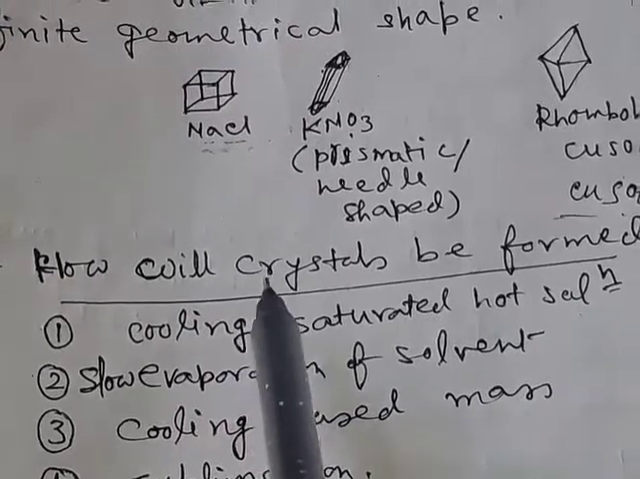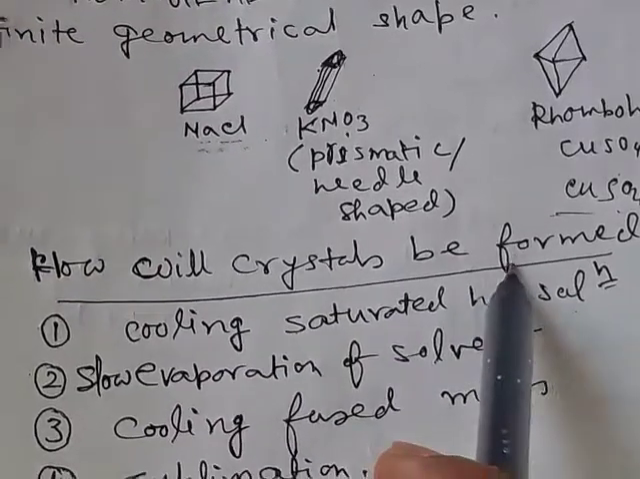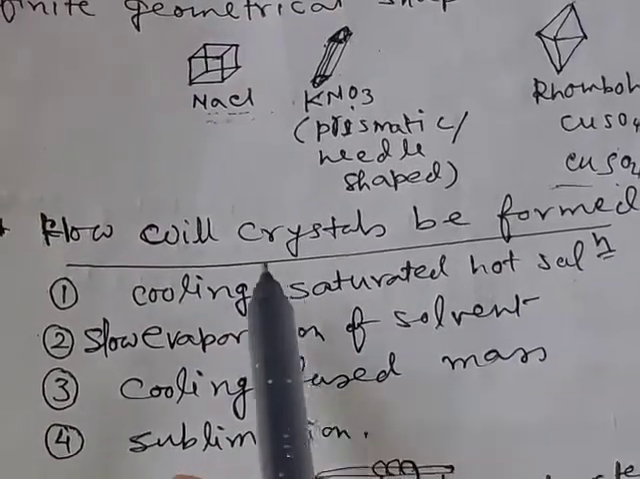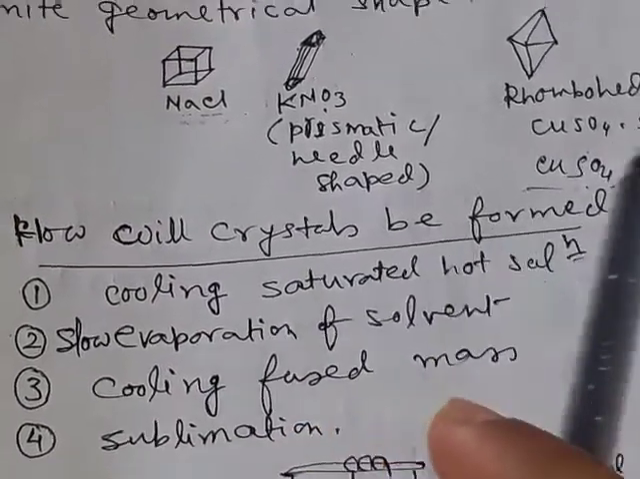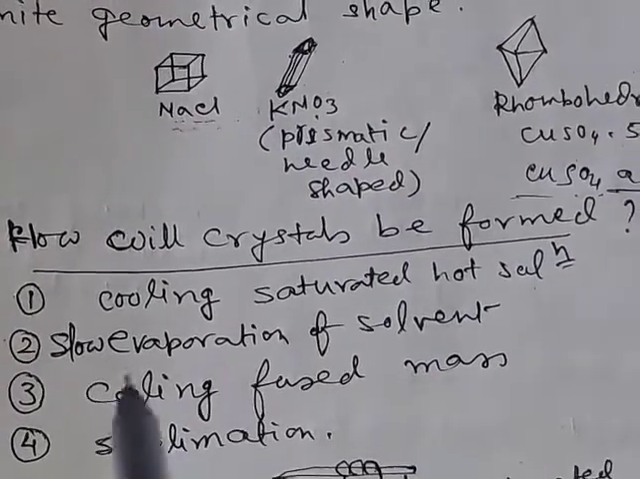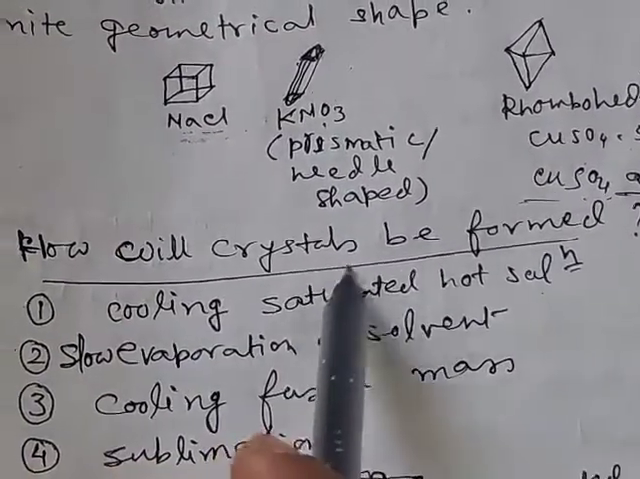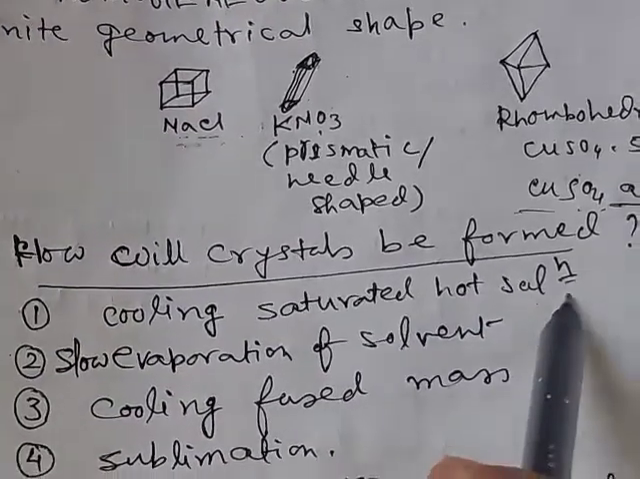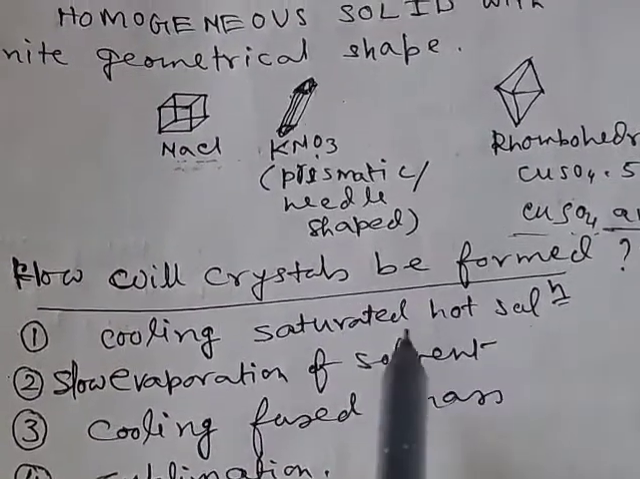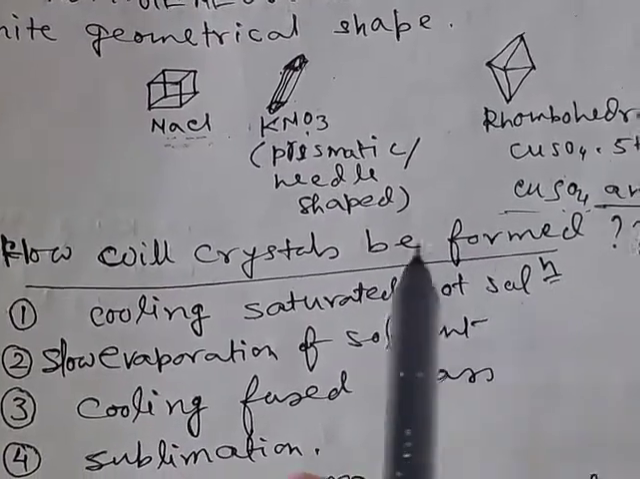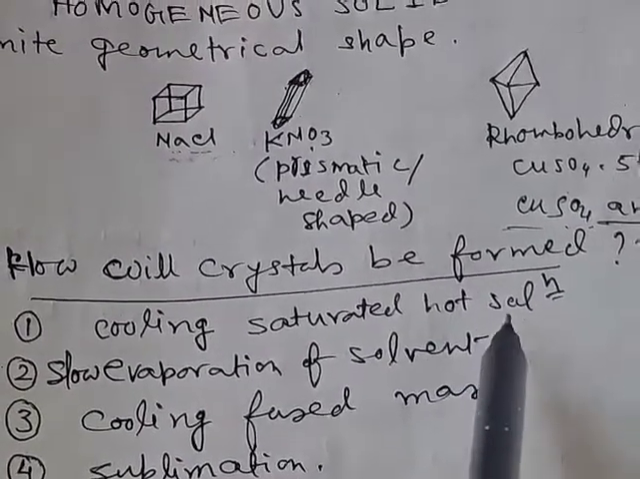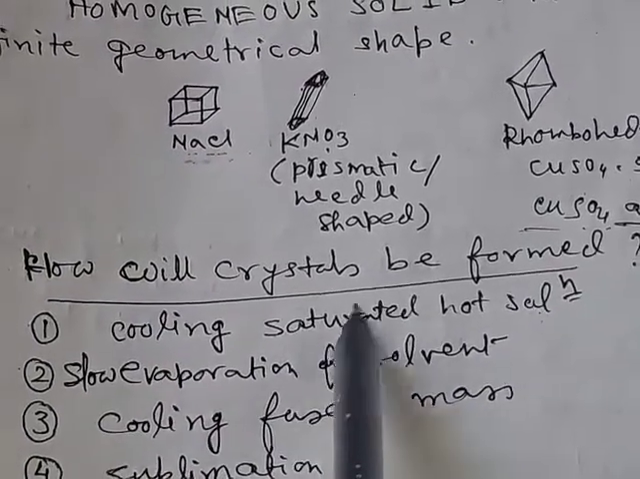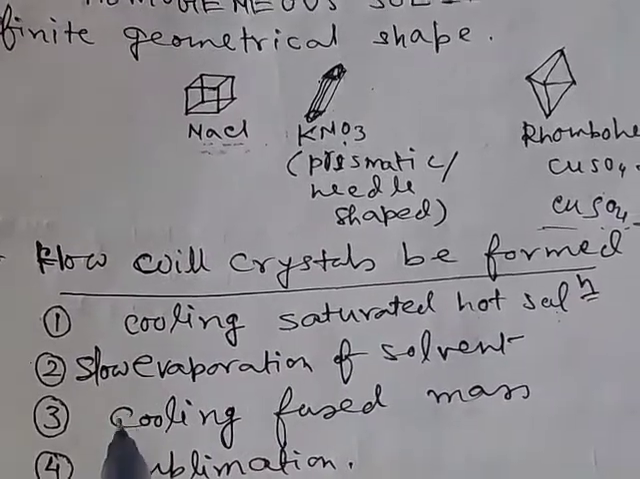Now how can we generate crystals from a compound? First we have to make a saturated solution of that compound, then by different means we can generate crystals. Number one is cooling the saturated hot solution. If we make a saturated solution of a compound with heating, then cool the saturated hot solution, we will get the crystals of that compound.